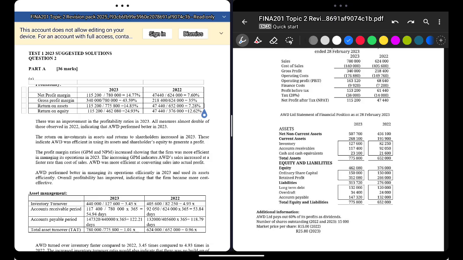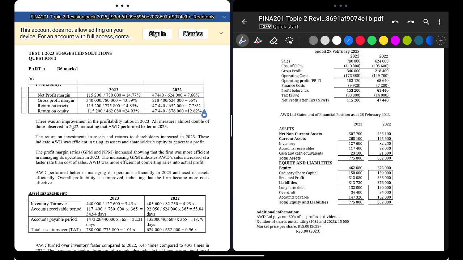Very, very good. Return on equity 12.24. I mean, we're doing good, man. Can you see how all these are almost double? So in your answer, you can also say it's almost double. So how do we comment on each one? There's an indication here that there's all improvement. If most of the profitability ratios improve from the previous year, say it in your first question introduction: most profitability ratios have increased from the previous year. They're almost double.